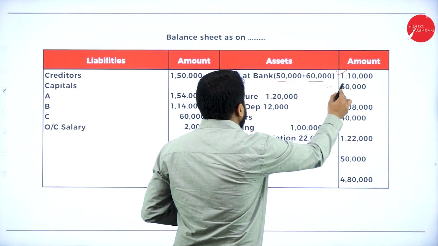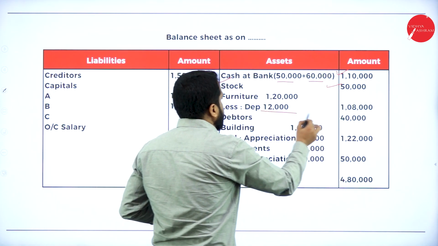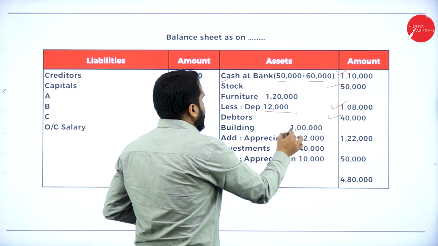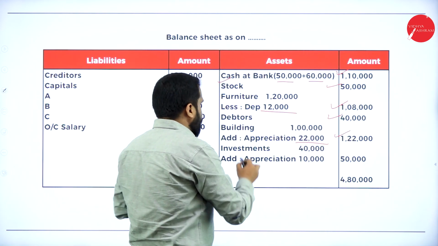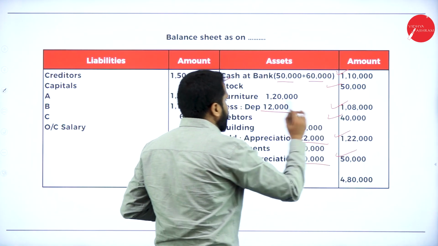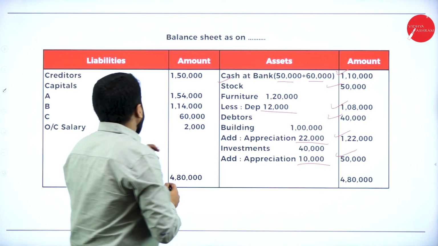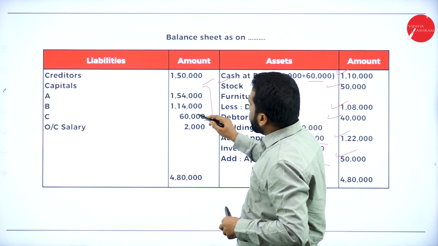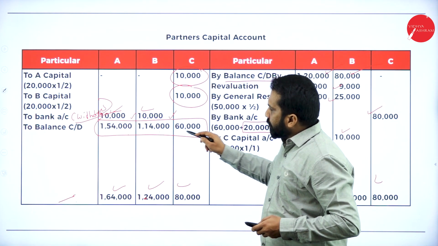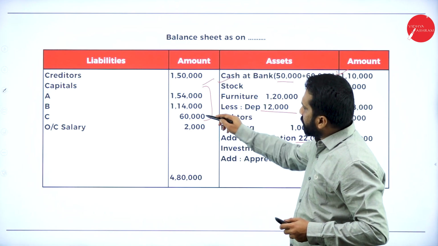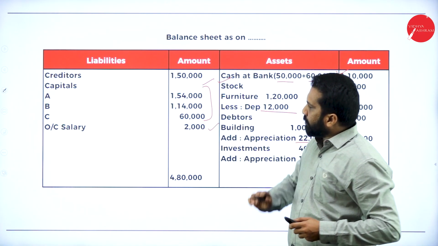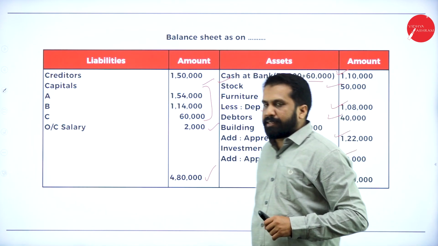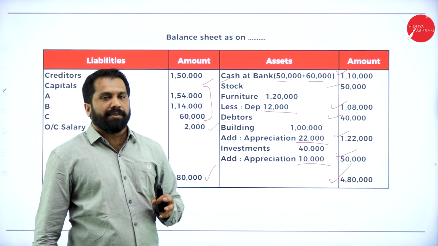Now, stock as it is. Furniture 120 minus 12, 108. Debtors as it is. Building 1 lakh plus 22, 122. Investment 40 plus 10, 50,000. Now come to your liabilities. Creditors as it is. Capital, it is nothing but 1, 2, 3, the new capital. Outstanding salary also done. Hope you are clear. The total of everything is 4,80,000 and this is 4,80,000.